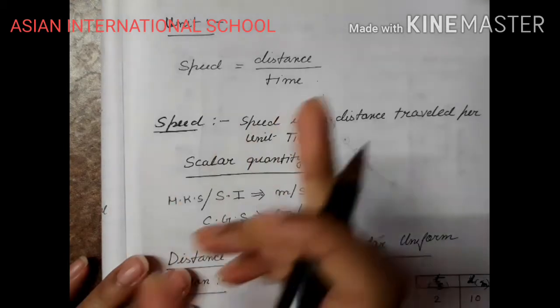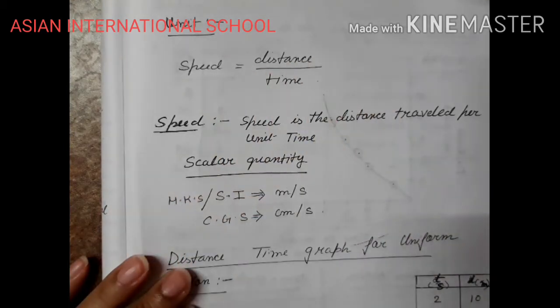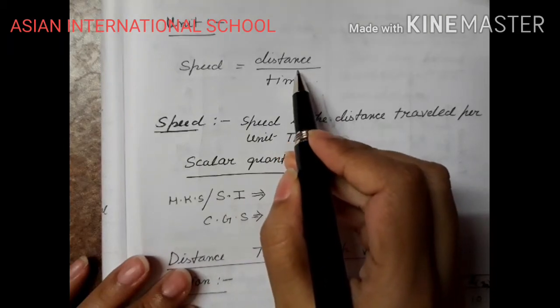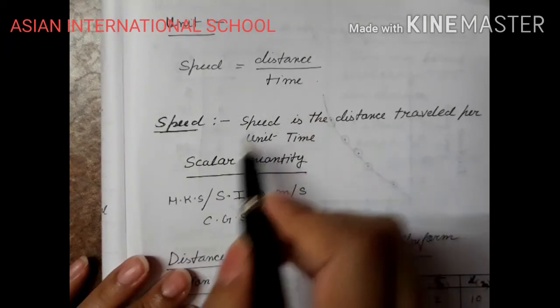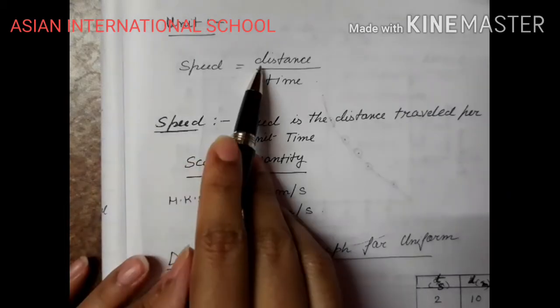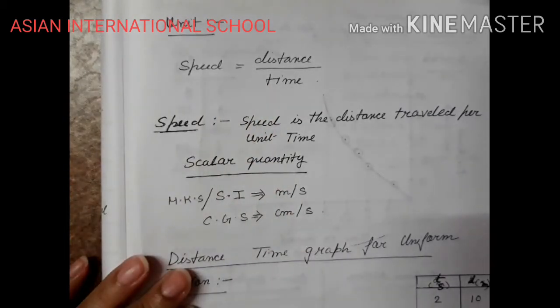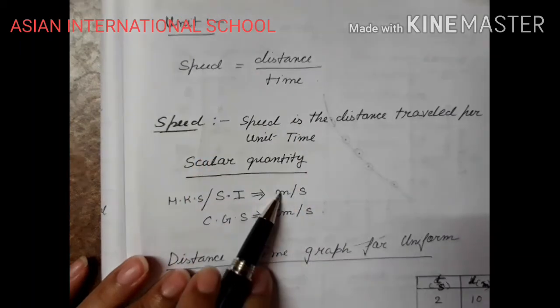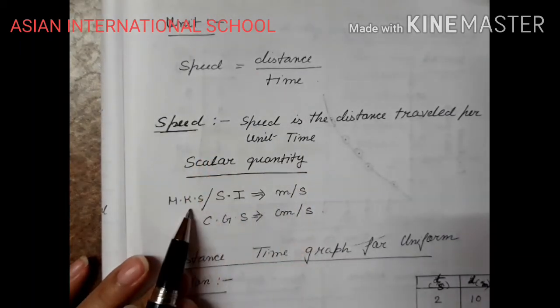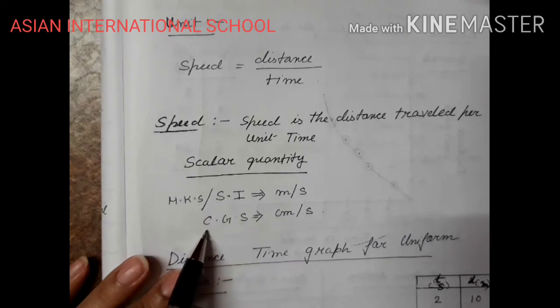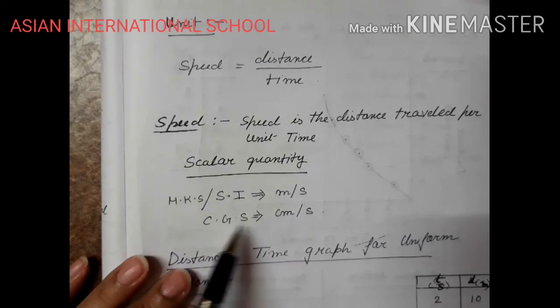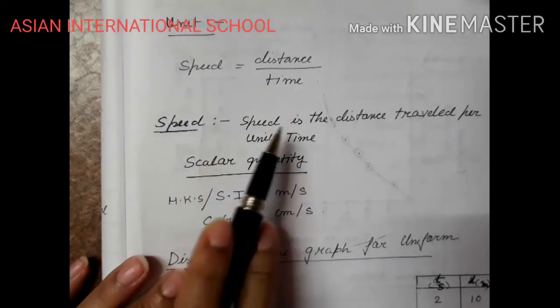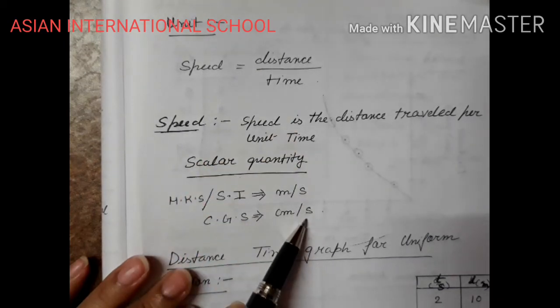Speed means how much path the body has covered, how much path it has travelled, because distance is a scalar quantity. A scalar quantity divided by the time will give you a scalar quantity. Distance is scalar, speed is also scalar. Okay, the SI unit: distance unit is meter, time is second in MKS. MKS means meter, kg, second. CGS means centimeter, gram, second. So centimeter for distance, and time is represented by second.